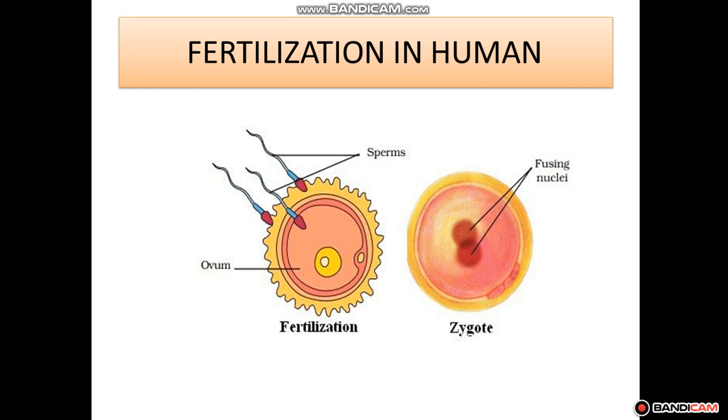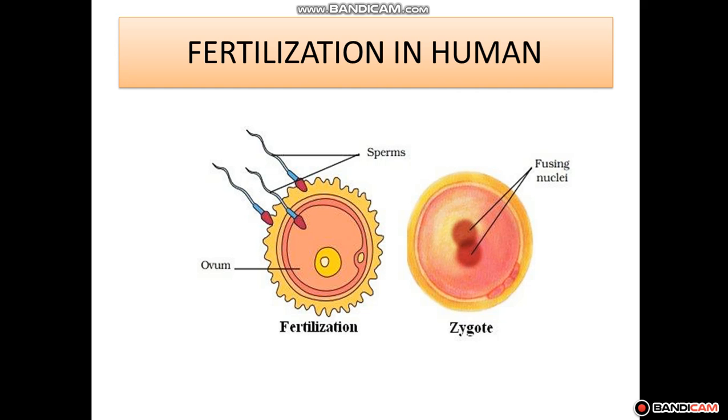Students, in one case, if the ovum is not fertilized, if fertilization does not happen, then what happens? Then this egg is expelled from the vagina with some muscle tissue and blood. This is known as menstruation. It takes place in females once a month when ovulation takes place, meaning the egg is released in the female body.